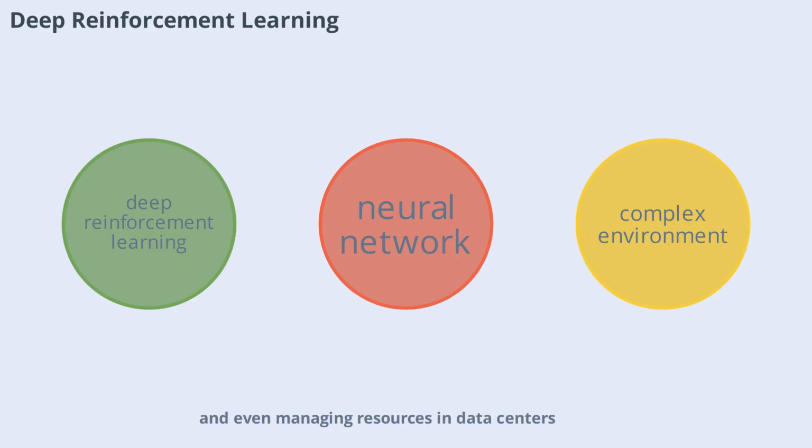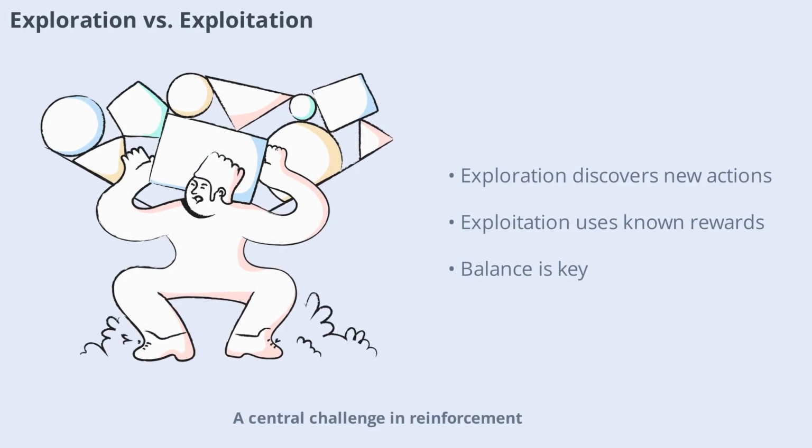data centers. A central challenge in reinforcement learning is balancing exploration and exploitation. Exploration involves trying new actions to discover their potential rewards, while exploitation means choosing actions that have already proven to be effective. If the agent explores too much, it may waste time on suboptimal actions. If it exploits too much, it might miss out on better opportunities. Finding the right balance is crucial for the agent to learn efficiently and achieve the best possible result.